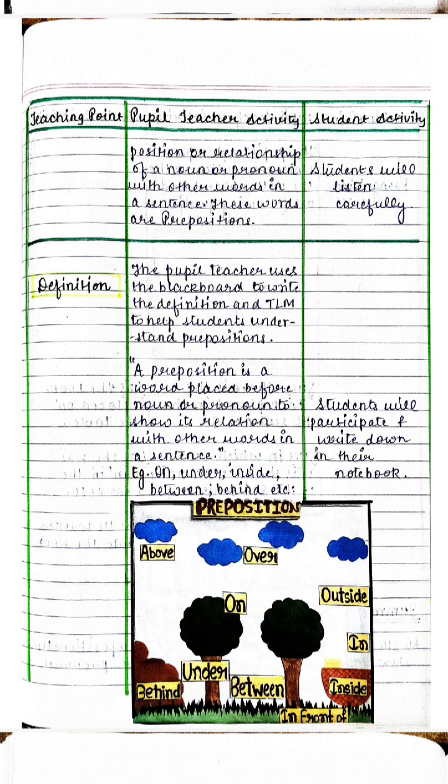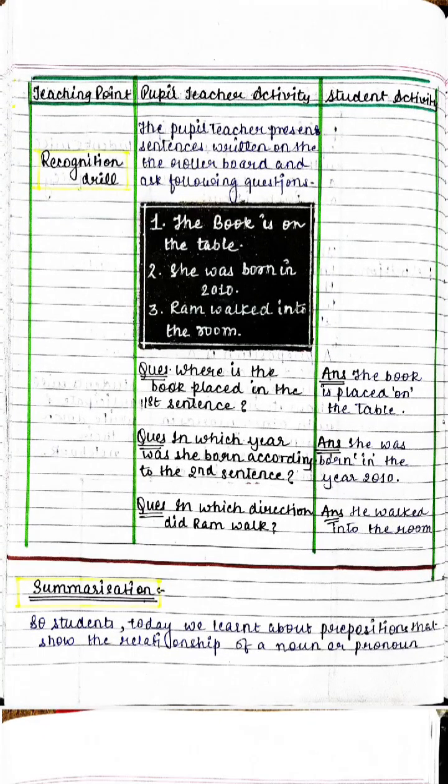Then comes the use of teaching learning material, in which the teacher uses a model of preposition in which various prepositions are written, and with the help of the storytelling method, the teacher helped the students to understand the prepositions, in which she told the story of a monkey behind the tree, or in between the trees, or on the tree, etc.